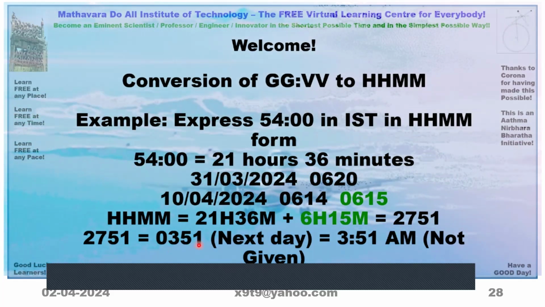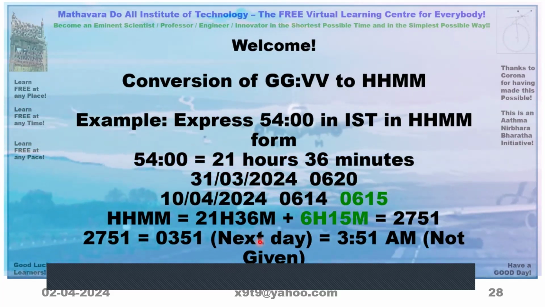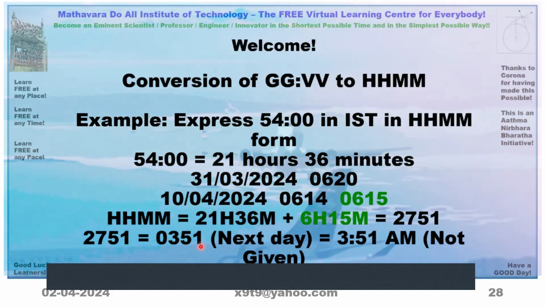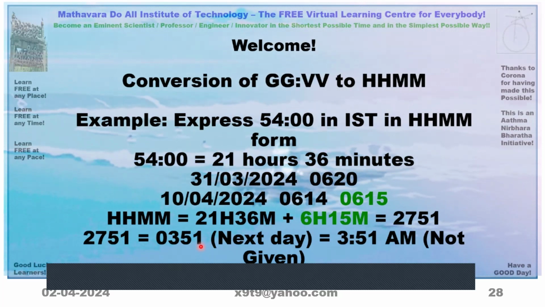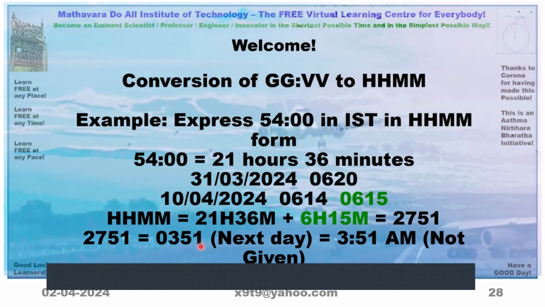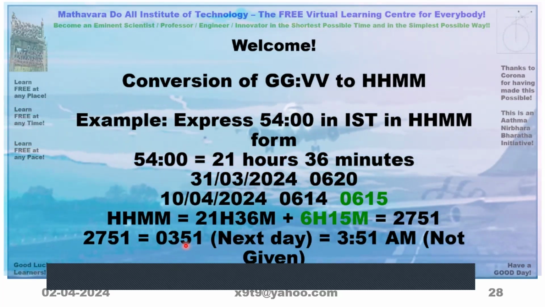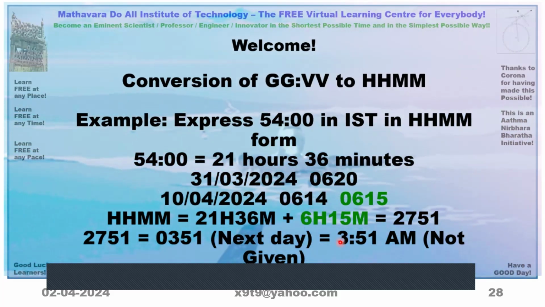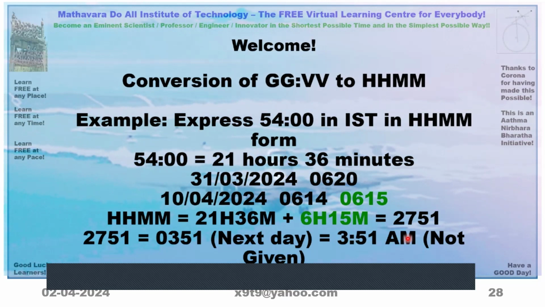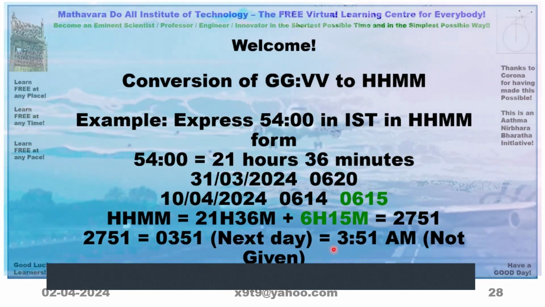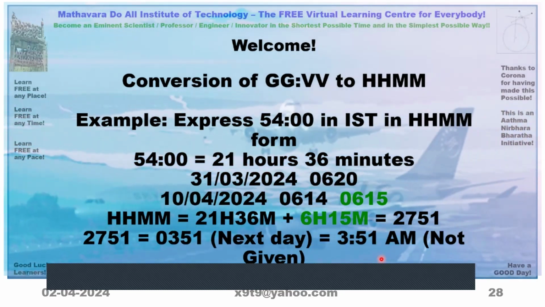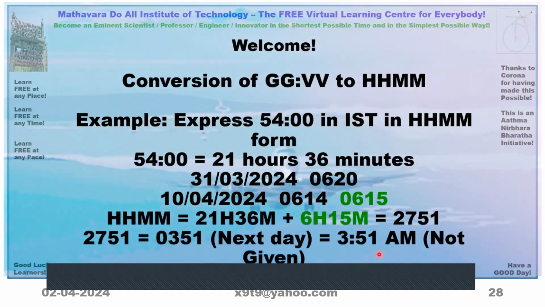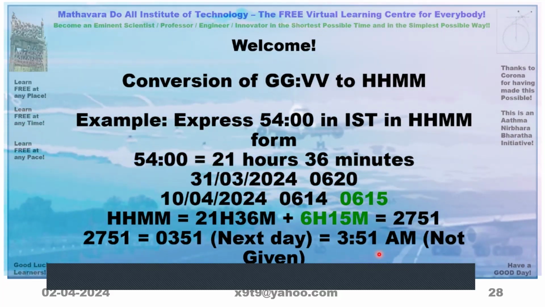So it is 3:51 a.m. on the next day. That means if we have taken the data for 9th April, page number 42, this will be for the 10th of April. So it comes to 3:51 a.m., but it is not mentioned in the Panchanga, it is not given because he wants you to calculate and use it when necessary.